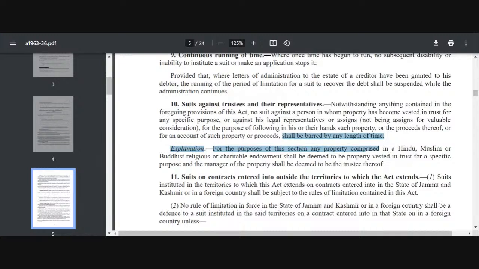Now if I institute a suit against him, the trustee will say that it is barred by limitation, but section 10 says no. So section 10 is actually saving the beneficiaries from an apparently fraudulent trustee who is putting the trust money in his pocket. So just because the time has elapsed, he cannot escape the litigation, right?